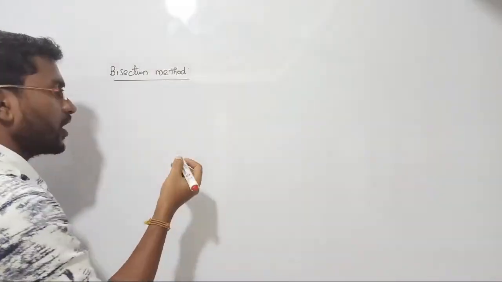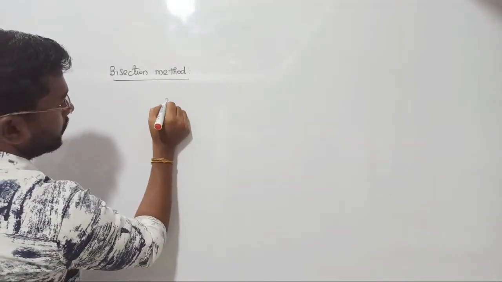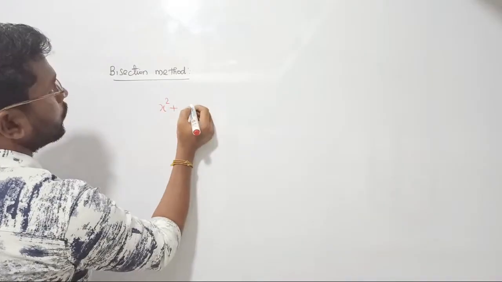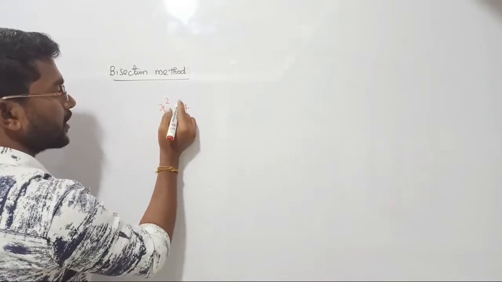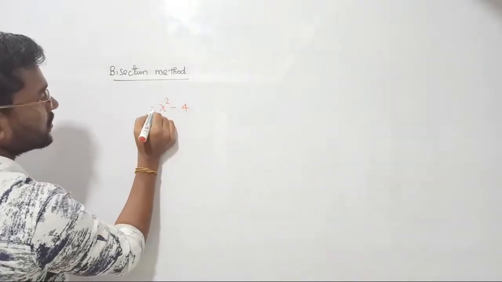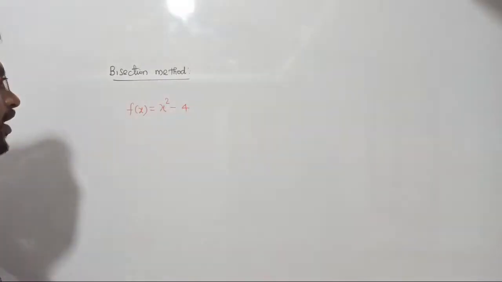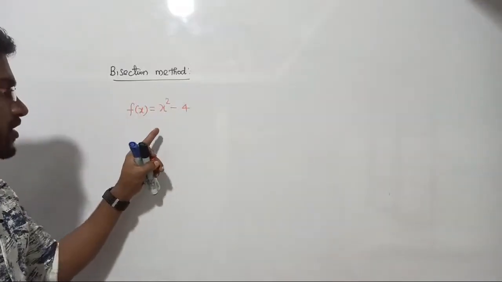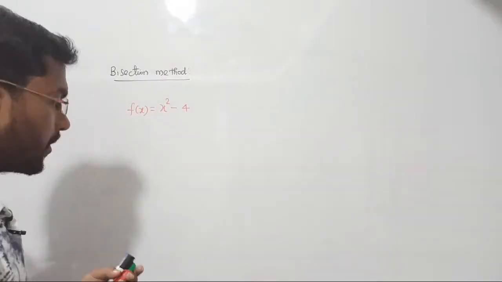Now what we are going to do, let us take some example, right? What shall we consider? Let me take some x square plus 4 எடுத்துக்கலாமா? Yes, right? Do one thing, let's take minus 4, right? This is the given function f of x, right? Now we have to find out the correspondent root of the function with the help of, right, bisection method, right? With the help of bisection method.